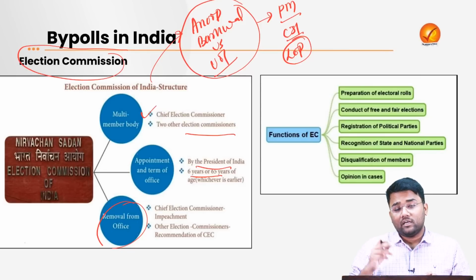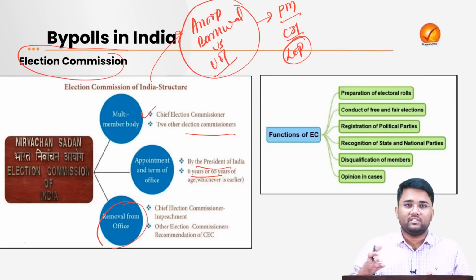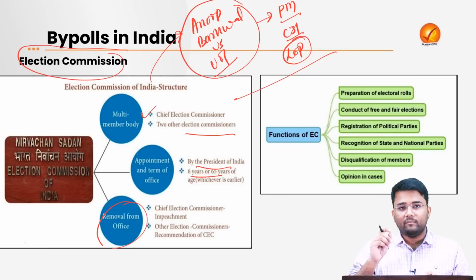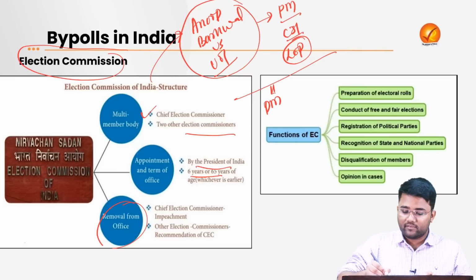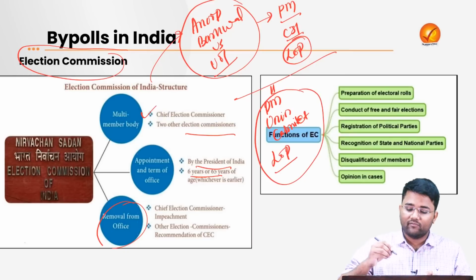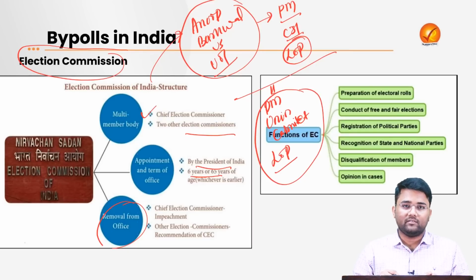and then those will be appointed as election commissioners by the President. Government brought a new law, especially with regard to the appointment process of the election commissioners. Now, in that particular law, government provided a committee in which there will be Prime Minister, there will be a Union Cabinet Minister whose name will be recommended by the Prime Minister itself, and there will be a Leader of Opposition. And this committee will decide the name of election commissioners, and then they will be appointed by the President of India.